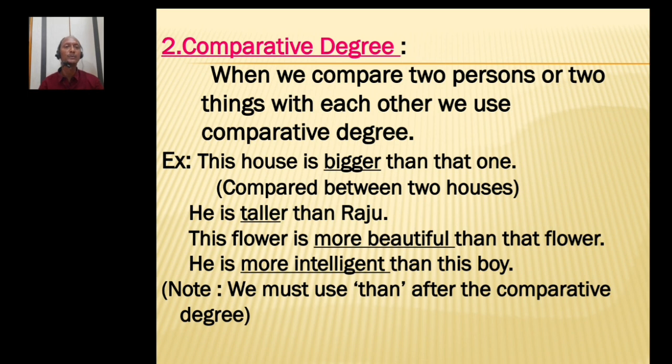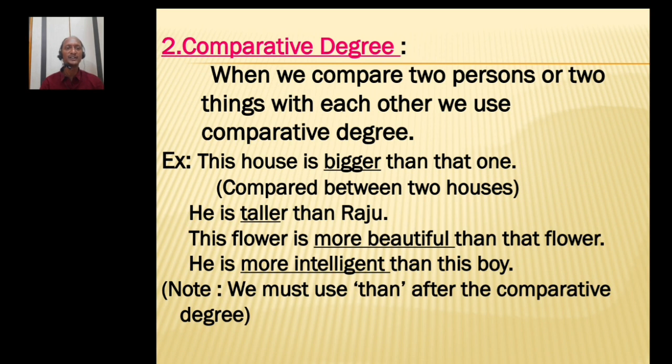This flower is more beautiful than that flower. This flower and that flower: how many flowers are present in front of me? I am comparing this flower with another flower. The comparison is made between the two, so I am using the comparative degree, more beautiful. If I say "this flower beautiful than that flower," that is wrong, because the comparison is made between the two. So I have to use the form of the comparative degree.